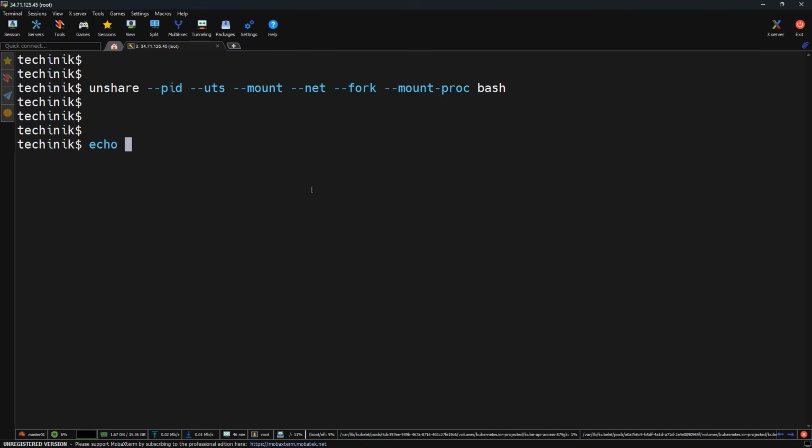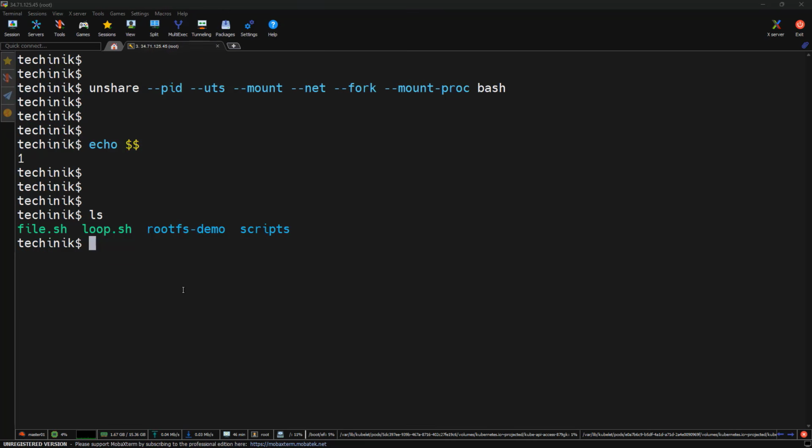So we are inside the container. If I run echo $$, we can see the process ID 1. And if I run ls here, we can see all the files from the host system only. But now we need to add our own custom file system. For that we can use the chroot command which we ran earlier. So here I'm using exec chroot rootfs-demo /bin/bash.